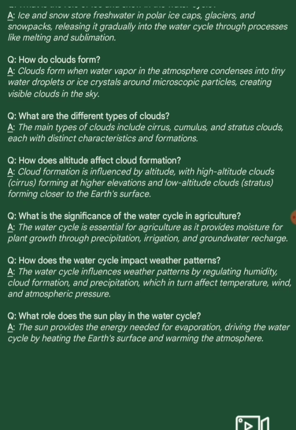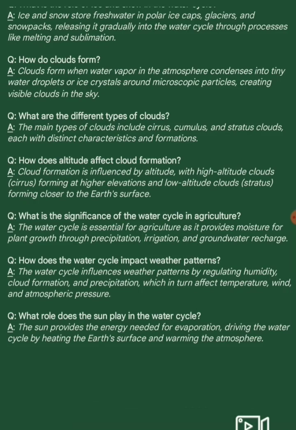Next question. How does altitude affect cloud formation? Answer. Cloud formation is influenced by altitude, with high altitude clouds, cirrus, forming at higher elevations, and lower altitude clouds, stratus, forming closer to the Earth's surface. Next question. What is the significance of the water cycle in agriculture? Answer. The water cycle is essential for agriculture as it provides moisture for plant growth through precipitation, irrigation, and groundwater recharge.